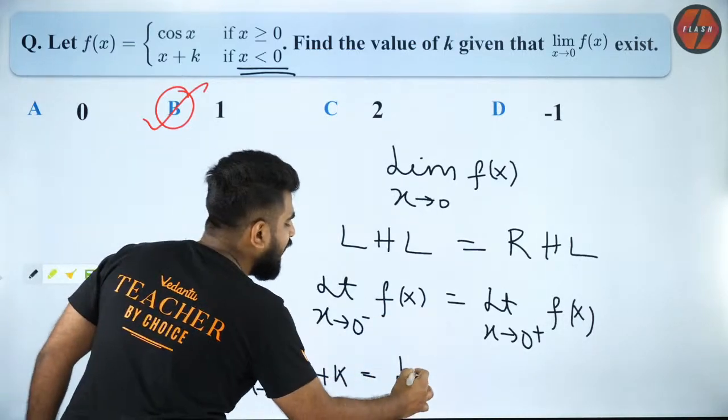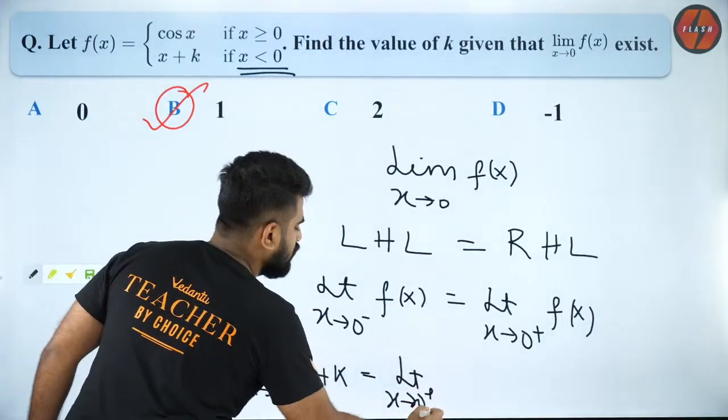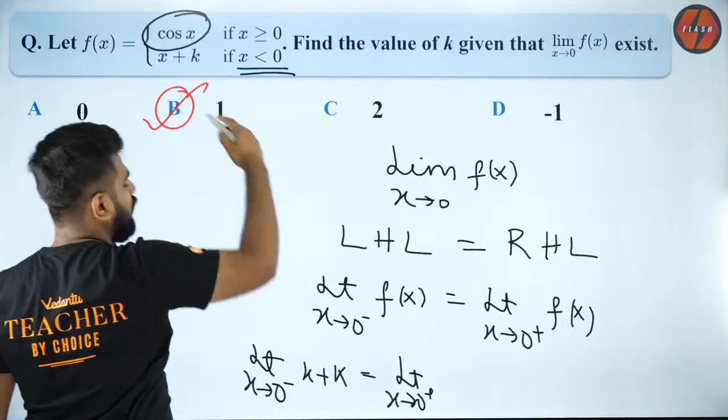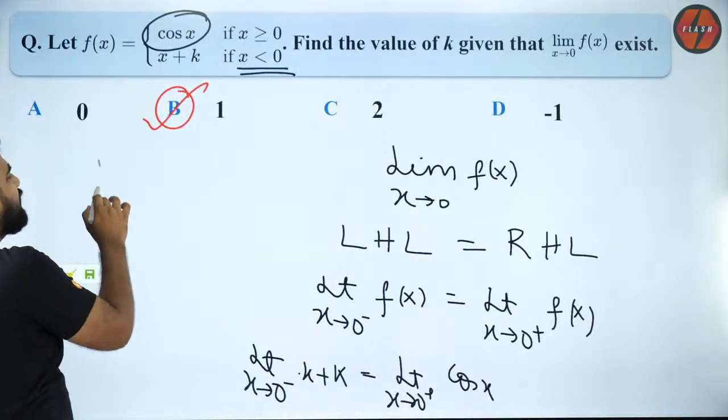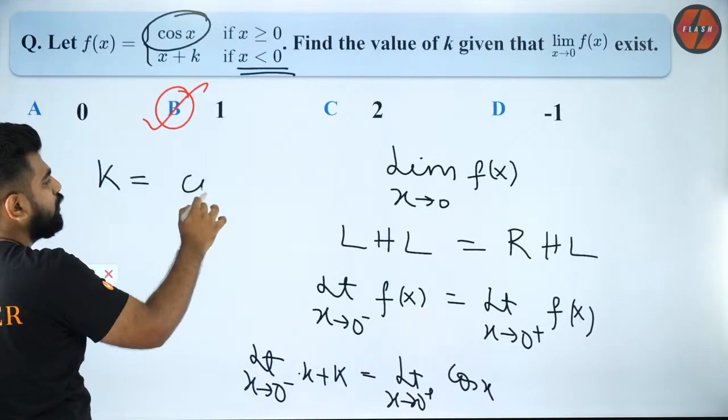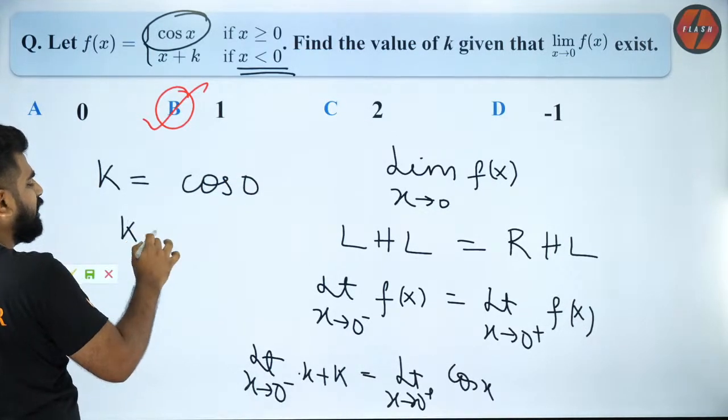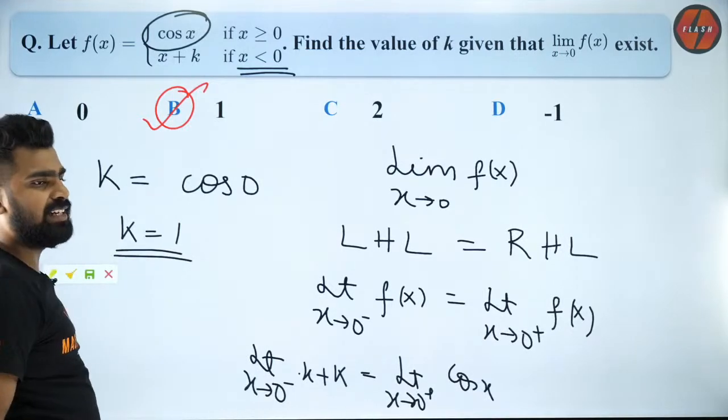And there I have x tending to 0 plus. So 0 plus means I will take this interval, so that will be cos x. Now put x equal to 0. If I put x equal to 0, I will get k is equal to cos of 0. So k is equal to 1. That's it.